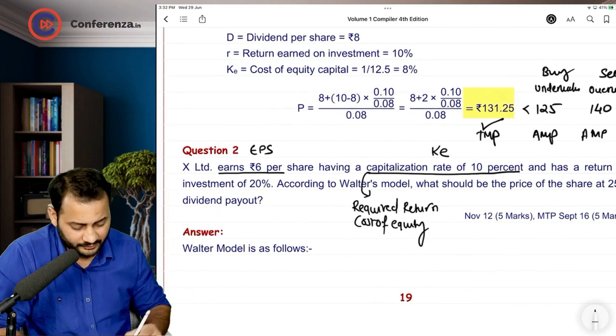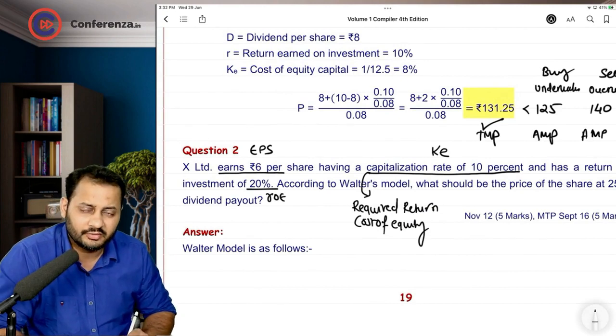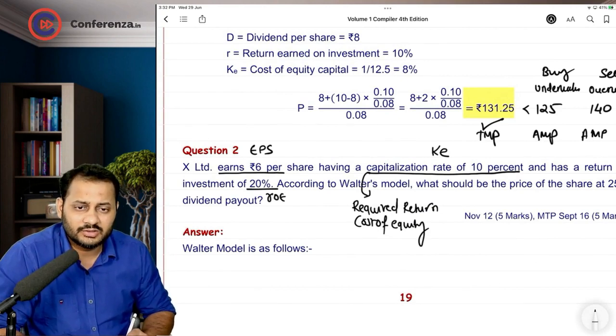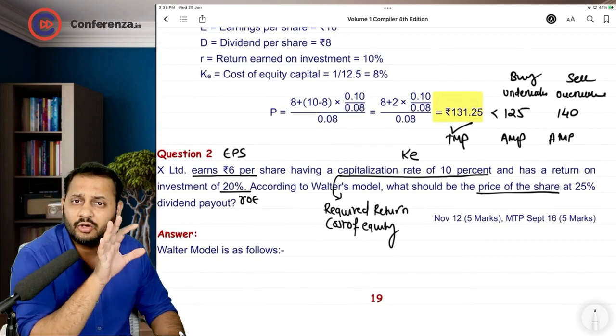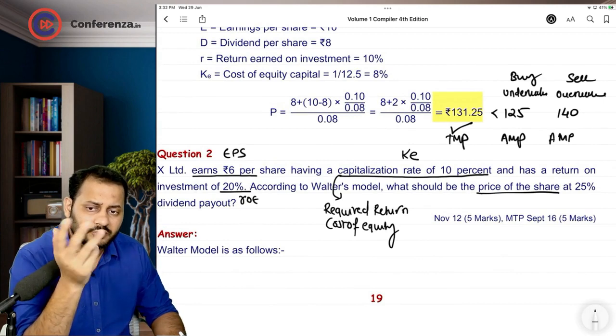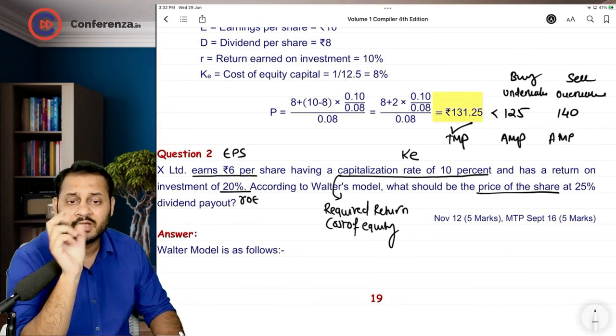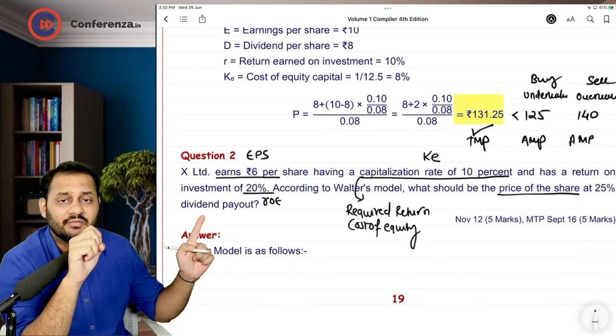Return on investment 20%. So underline this and you can write down return on equity or return on investment. According to the Walters model, what should be the price of the share? See, in this question, it is going to be the next question. Okay, let it be. They are asking you to calculate price at 20% dividend payout.